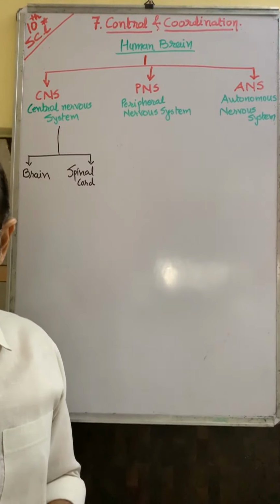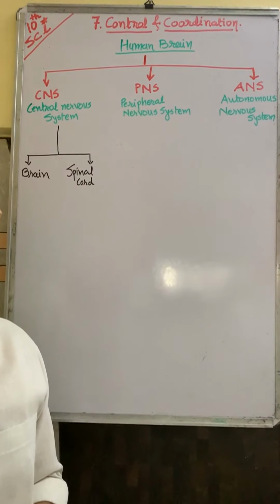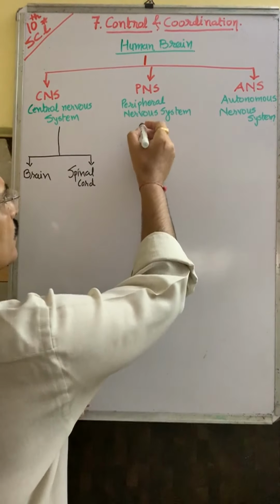Peripheral nervous system depends on two nerves, cranial nerves and spinal nerves.